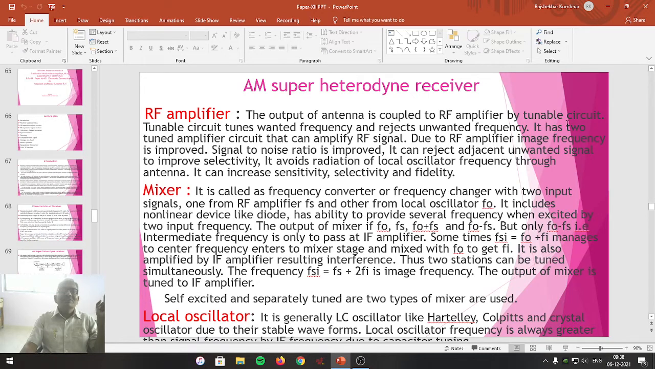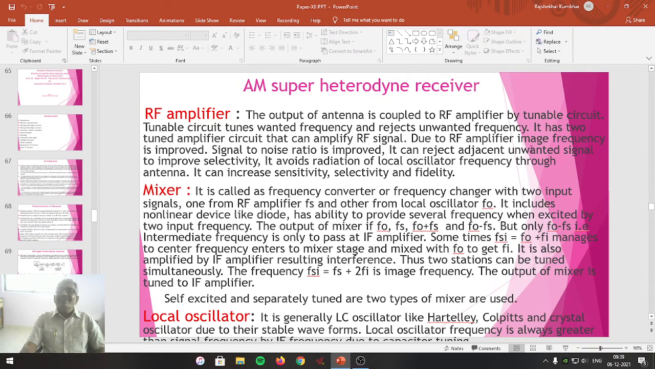The RF amplifier has two tuned amplifier circuits that can amplify the RF signal. Due to the RF amplifier, image frequency rejection is improved. Signal to noise ratio is also improved. If the signal to noise ratio is improved, definitely noise is less and the signal received will be more. So that's why the signal to noise ratio must be kept high, and that is done by means of the RF amplifier.